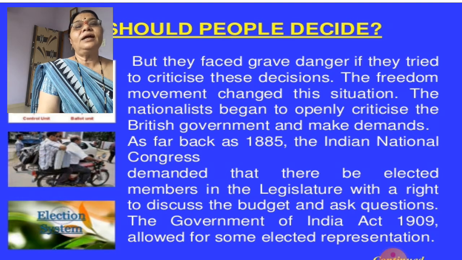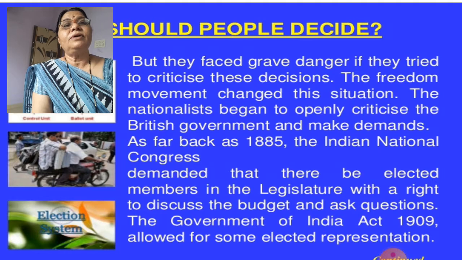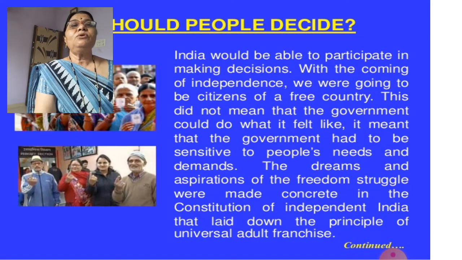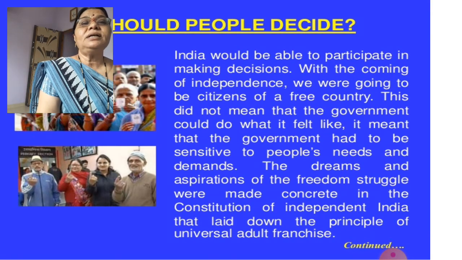Because of the efforts of the nationalists, some rights came to our people in 1909. Our people means our elected representatives, who would be able to participate in making decisions.